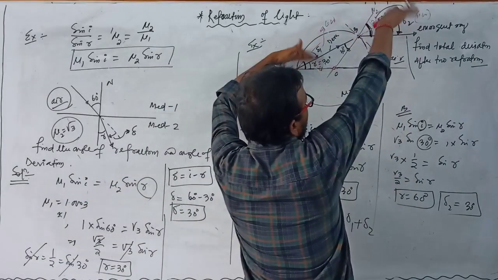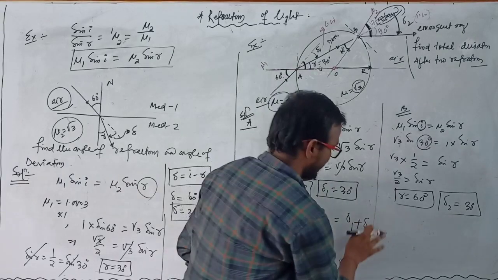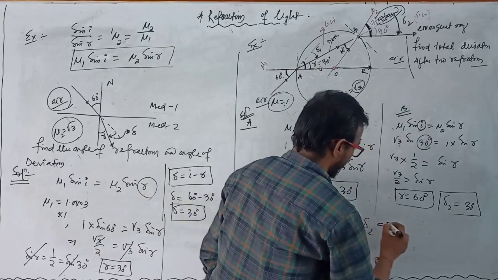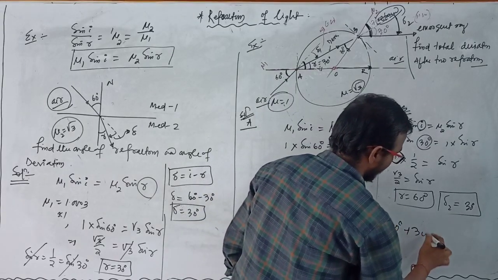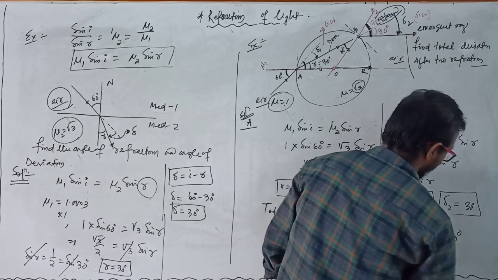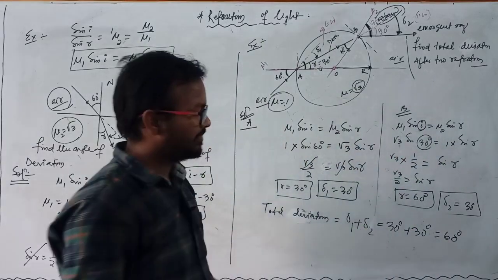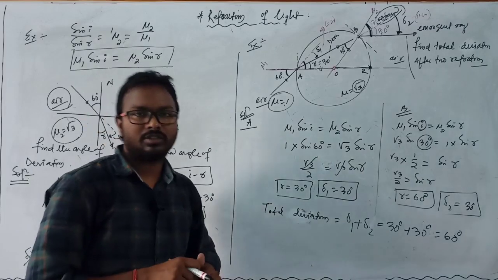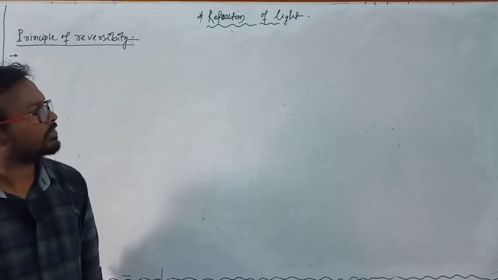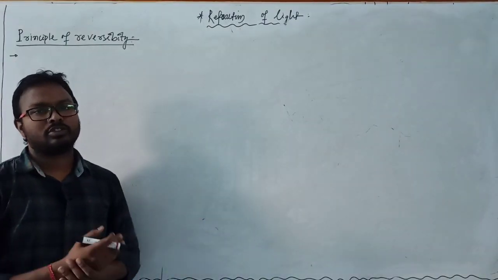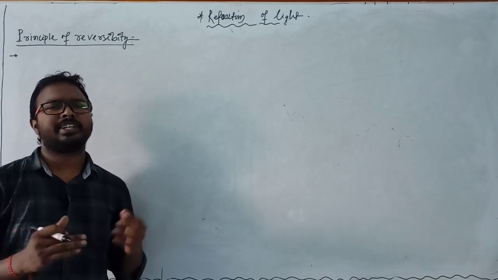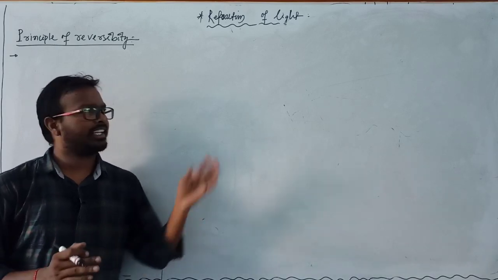But here they are in the same direction, so delta 1 plus delta 2 is 30 degrees plus 30 degrees, which is 60 degrees. So the total angle of deviation after two refractions is 60 degrees. So by using the concept of Snell's law, you can solve different types of problems regarding this concept.